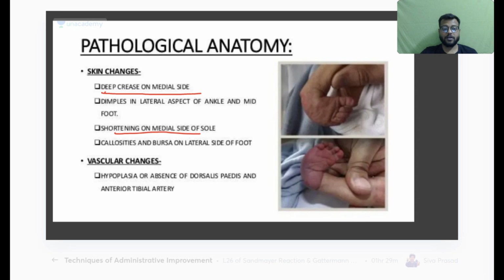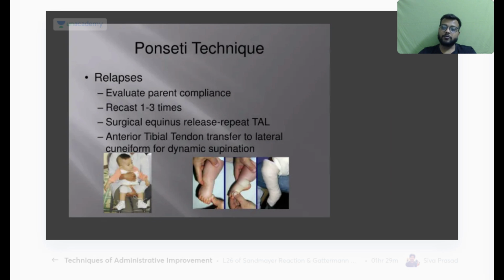Okay, and skin changes, deep crease on the medial side. Okay, shortening of the medial side of the sole, callosities and bursas on the lateral side. Okay, and there are two types of techniques, Ponseti and the Kite technique. So remember that in CTEV the treatment starts just after the birth.